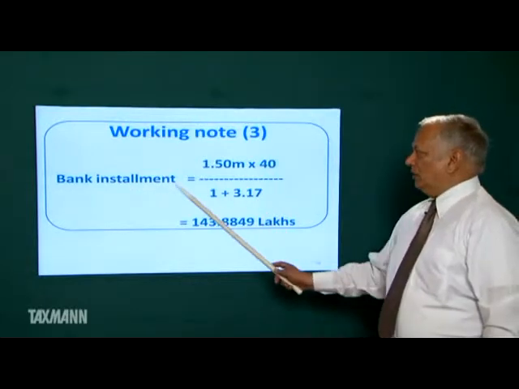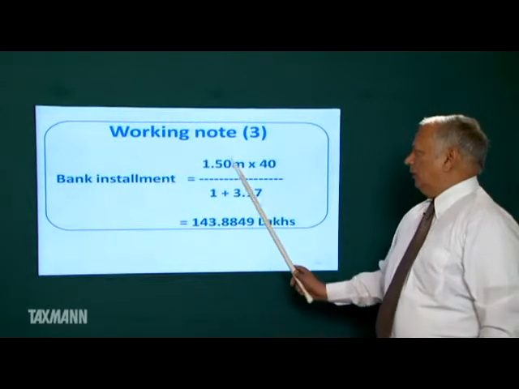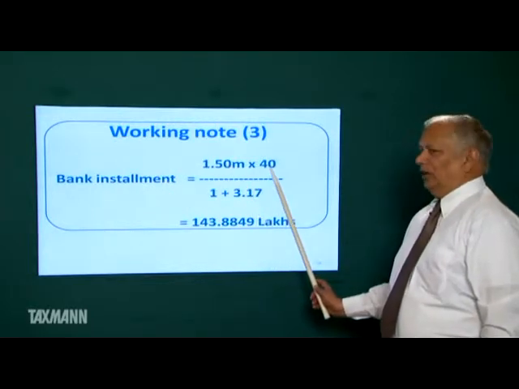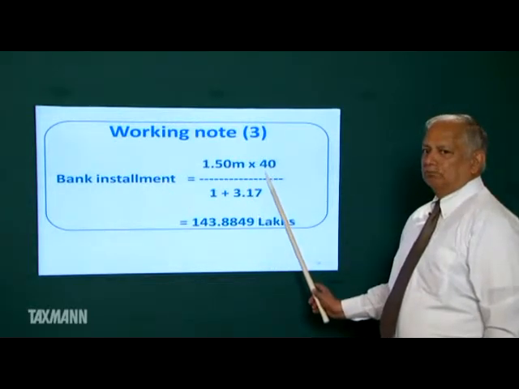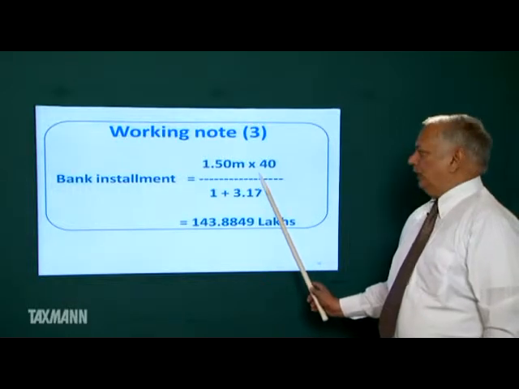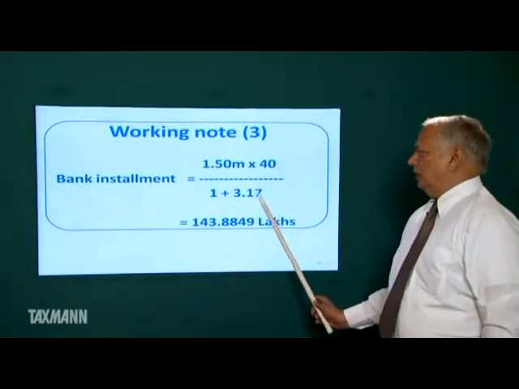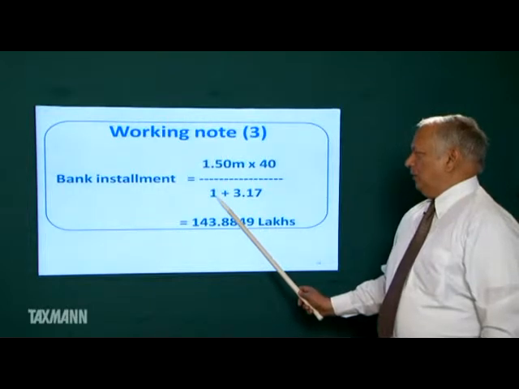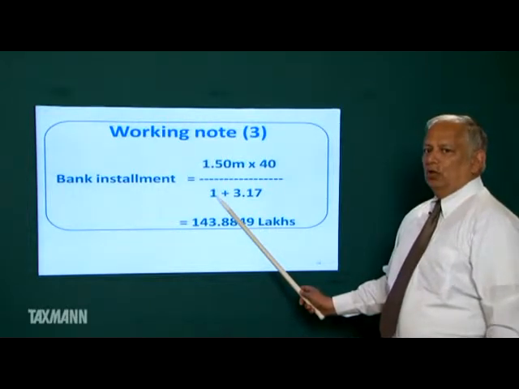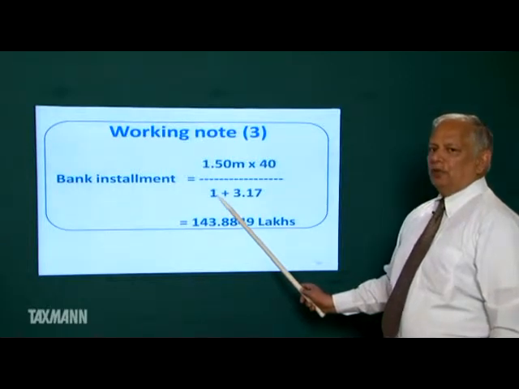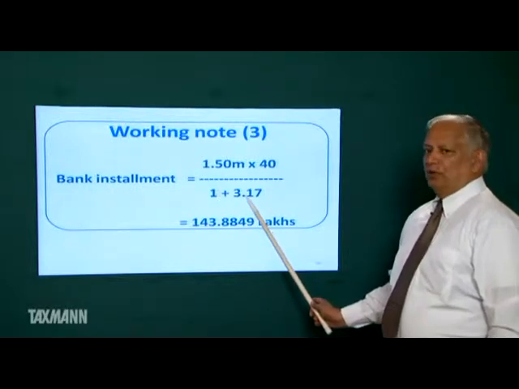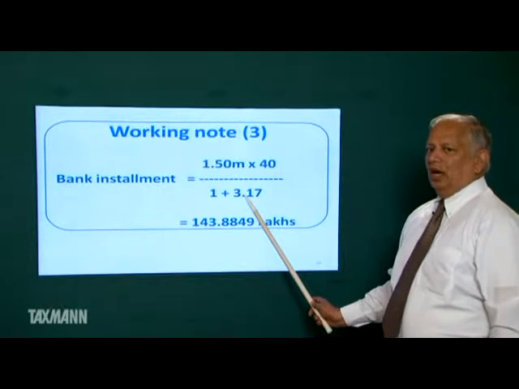To find the bank installment or equivalent annual installment, we divide this amount by the annuity. This is the present value factor 0, because the first payment will be made in the beginning of the first year. Its present value factor is 1. This is the sum of present value factors of 1 to 4 years at 10%.